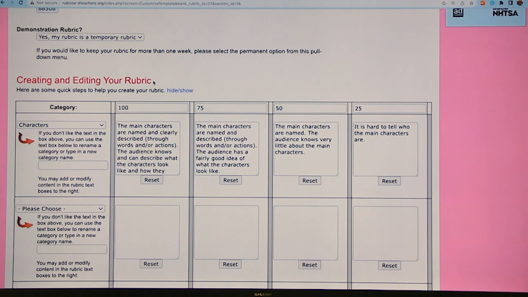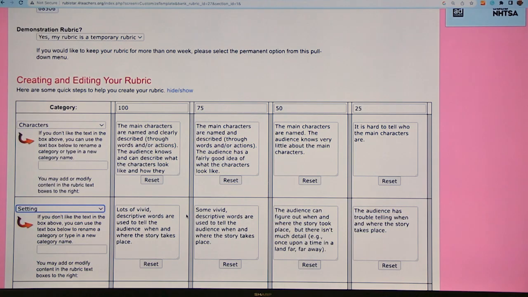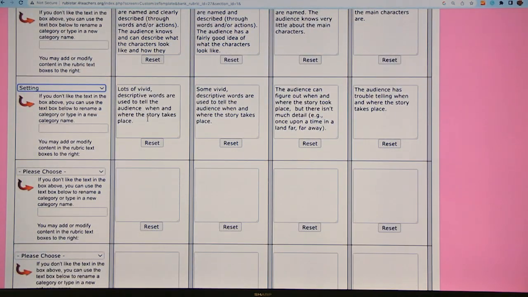Can you add rows and? You can add rows, but not columns. Oh, okay. So you can add rows, but not columns. That's important to know. All right. Let's talk about setting. Okay. Lots of vivid descriptive words are used to tell the audience about where the story takes place.